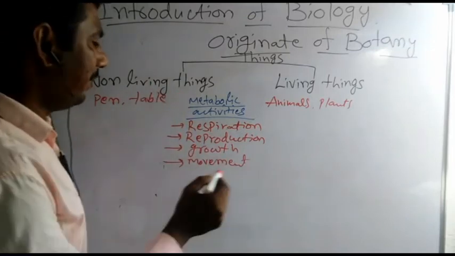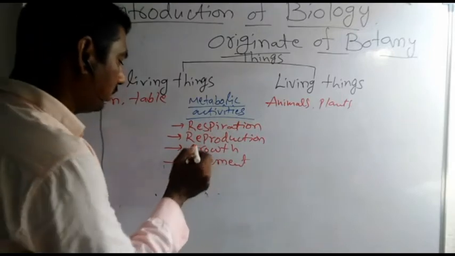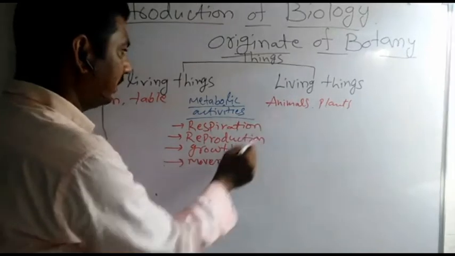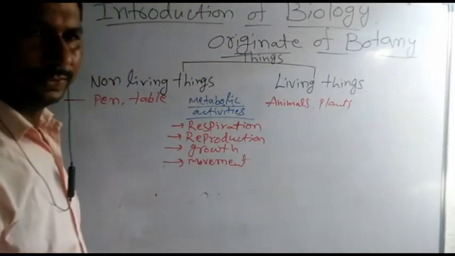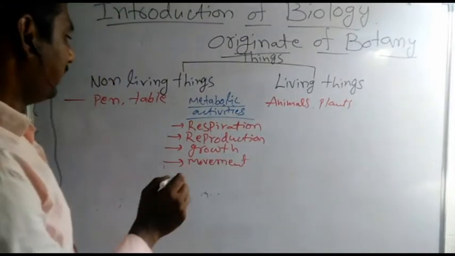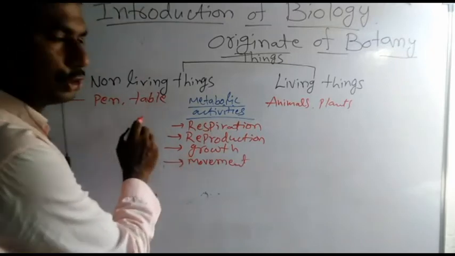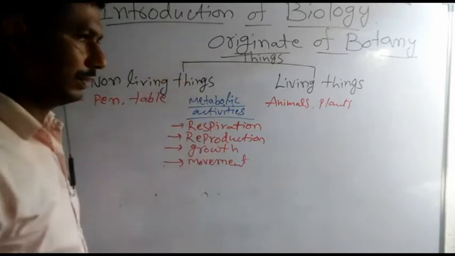At the same time, the living organisms show growth, and they move from one place to another by themselves. But the non-living things cannot show growth. They cannot move from one place to another by themselves.